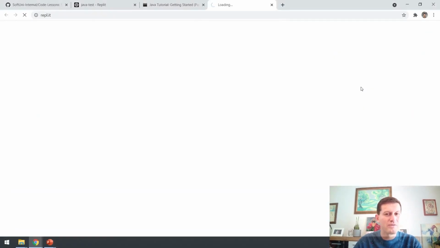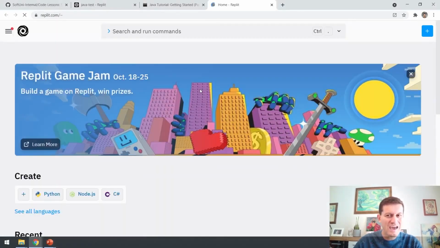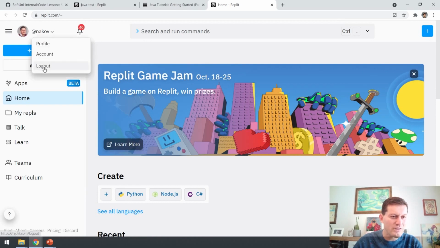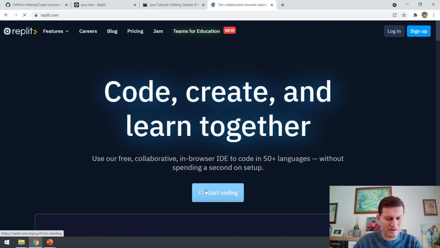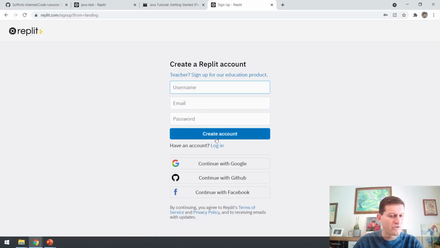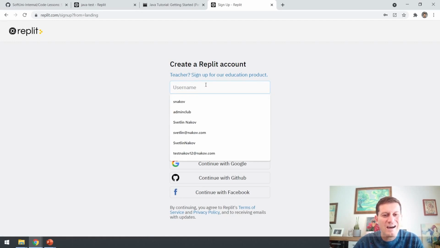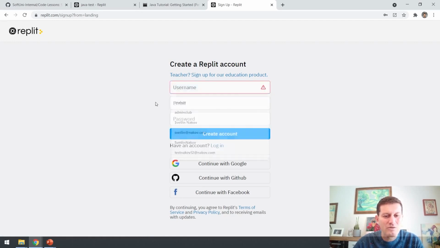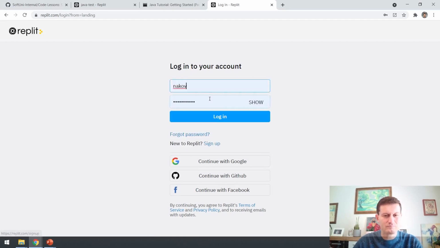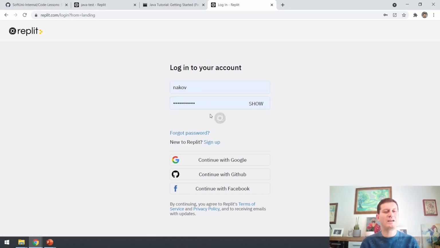I will open Repl.it, and if you don't have an account, you should register. I will log out to show you that you can register here at start coding, or you can just log in. I will just log in with my username and password, and we'll continue ahead.